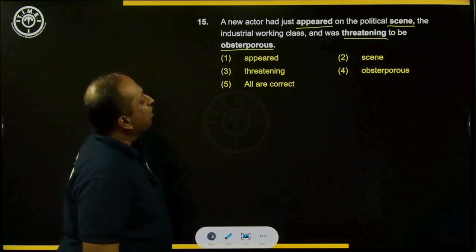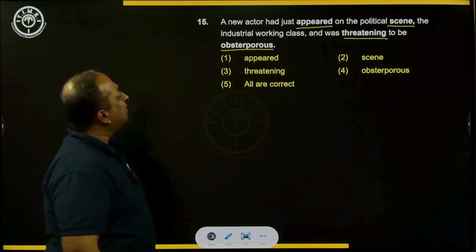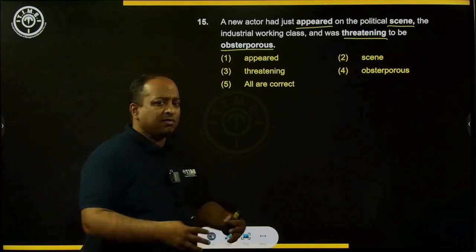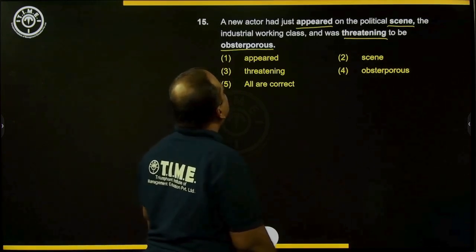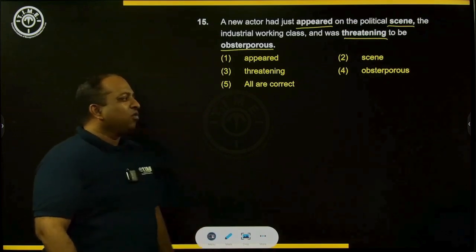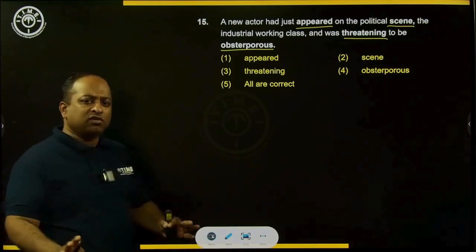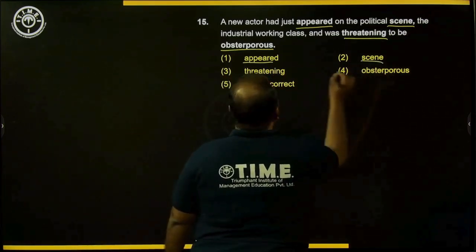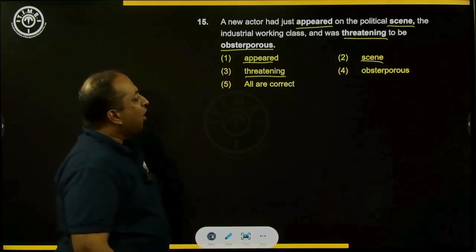He came up on the political scene, in the political arena, the scene of politics, the industrial working class, and was threatening, he was trying to make an impact there, to be obstreperous. If you look at the 4 words, 3 words are spelled correctly: appeared, scene, and threatening. The 4th word is obstreperous.